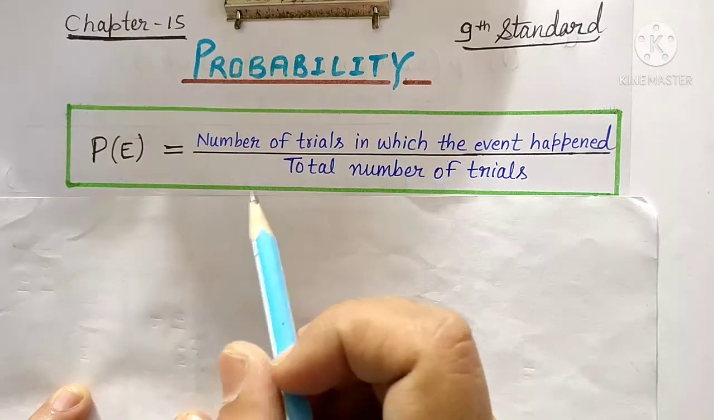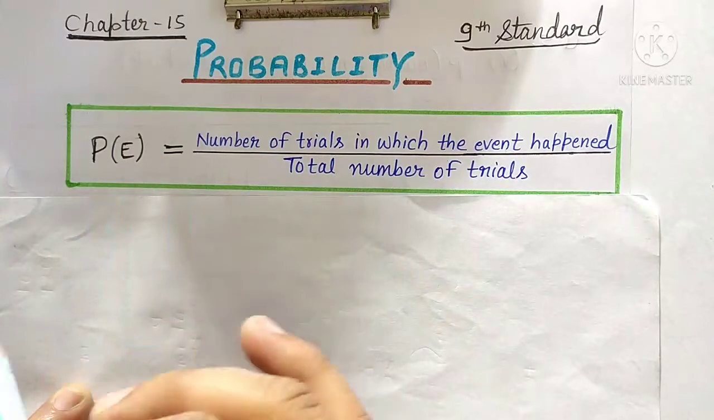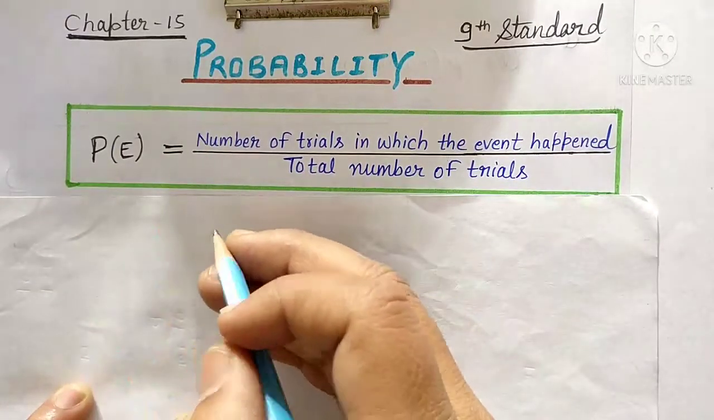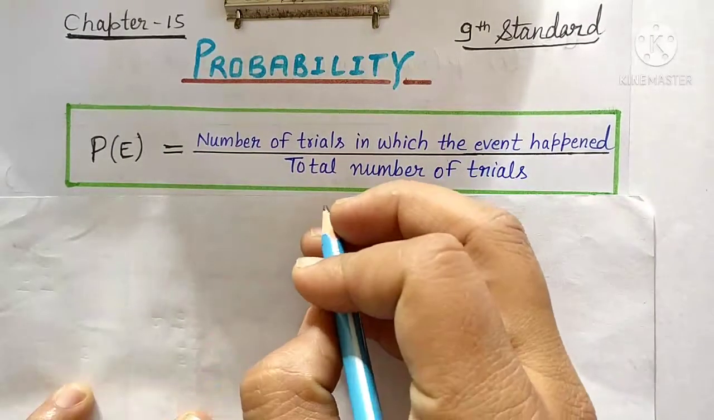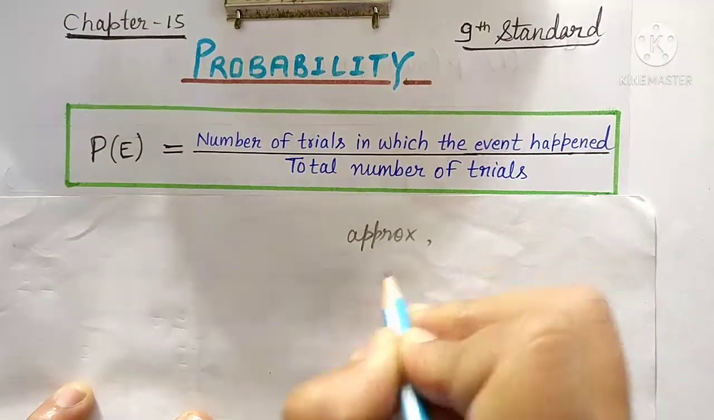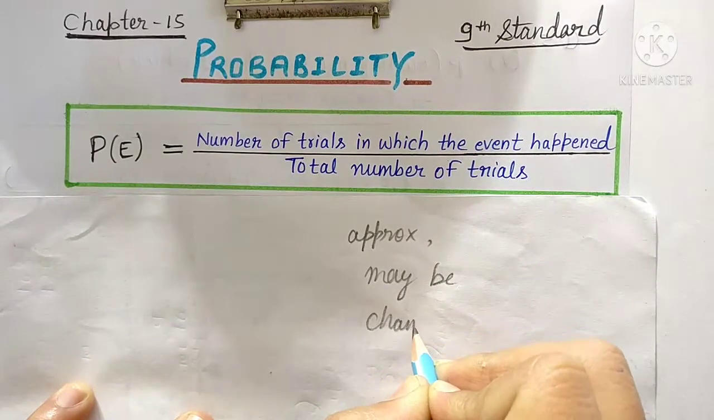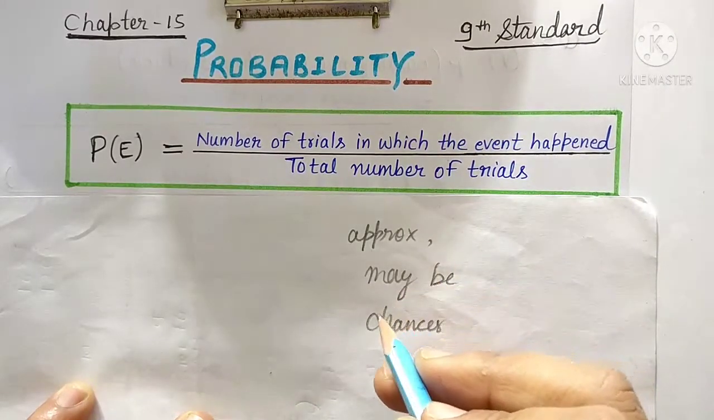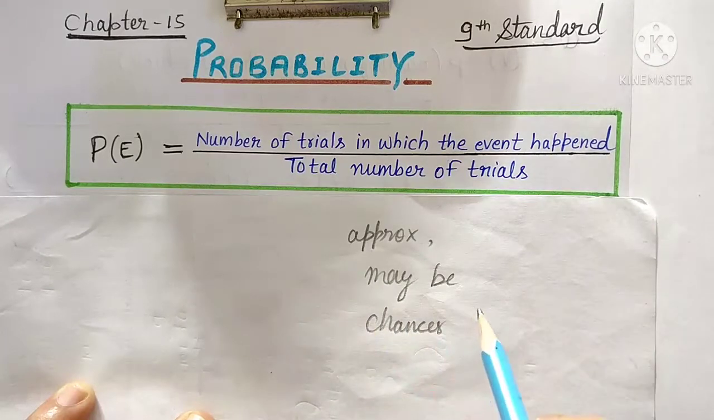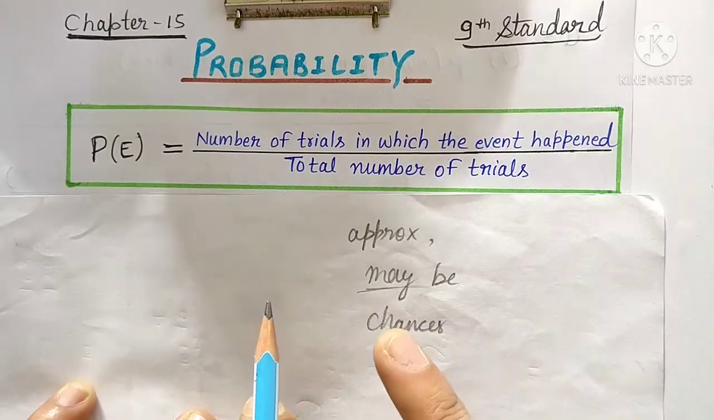So students, today we are going to start our chapter number 15, that is called probability. Now the question arises: sir, what is the meaning of probability? Actually, across your life, maybe you have come across words like approx, maybe, and chances. Today there are chances that it can rain, it may rain. It means rain may or may not happen.